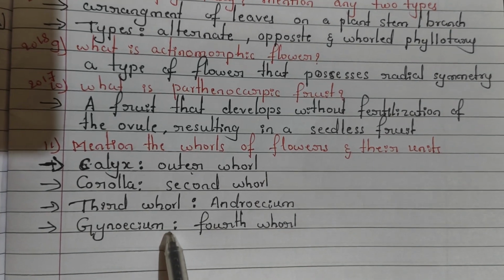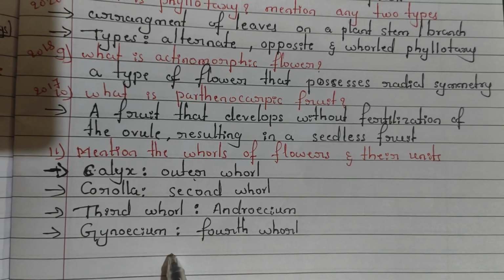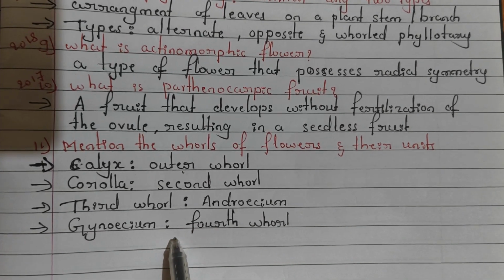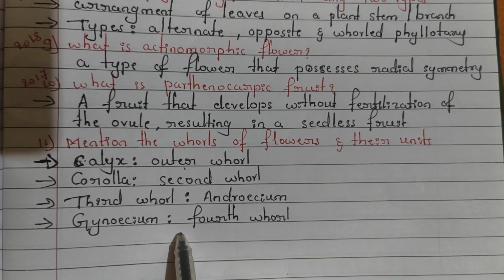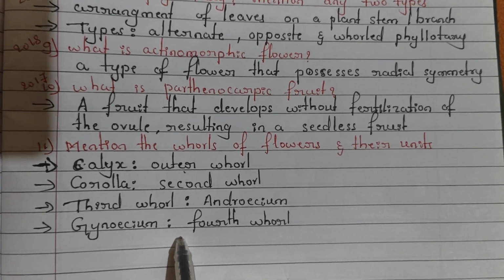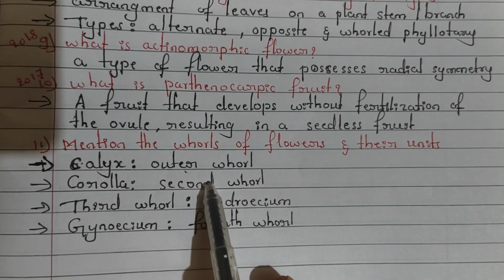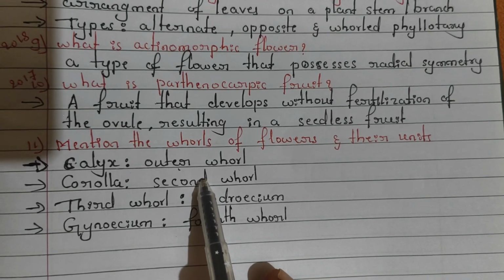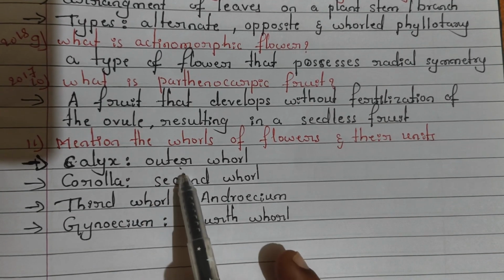In some flowers they have one more whorl, that is bracteate. If another leaf-like structure is there, we call it bracteate. If the flower has a bract, then we call it a bracteate flower. If they don't have a small leaf-like structure, then we call it ebracteate. Best example you take hibiscus: they have two regions of green structure, one small green leaf-like structure, that is bracteate, and another large one, that is calyx.